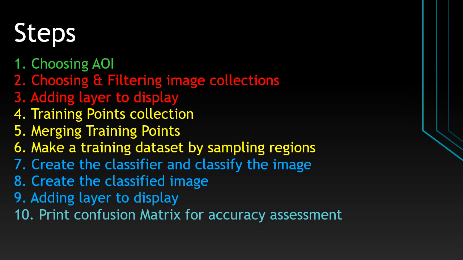And 7, 8, 9 is related to the classification. We have to create the classifier and we have to classify the image. Then we have to add our classified image. At the end, for validation, we have to print the confusion matrix, so we can say how accurate our classification is. So for that, we will use the accuracy assessment with the help of the confusion matrix.